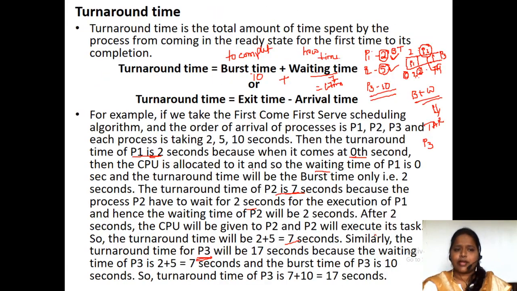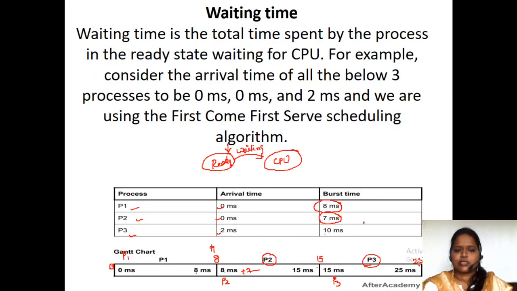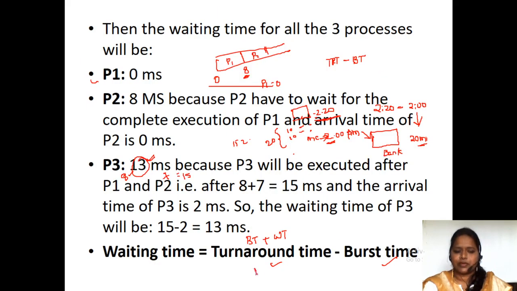So here we have calculated the turnaround time. Turnaround time means burst time plus waiting time. That we call the turnaround time. So if you want to find the turnaround time, we need burst time plus waiting time, which gives the turnaround time. What is the burst time of the P3 process? The P3 process burst time is 10.